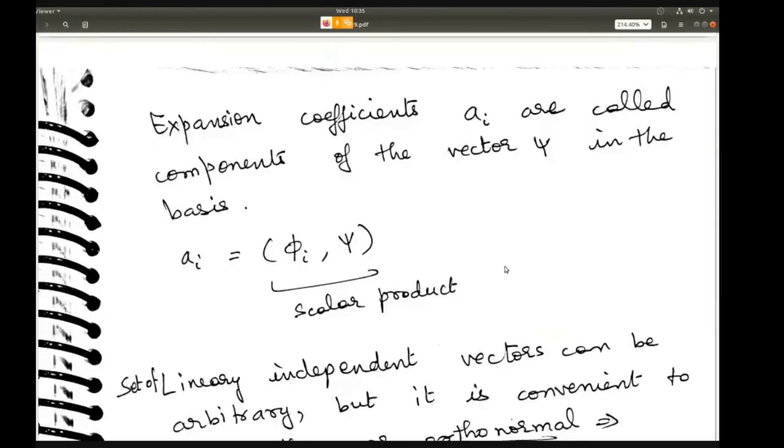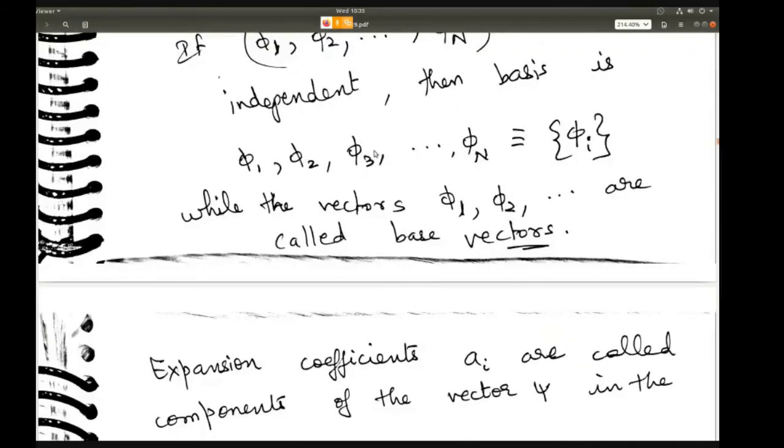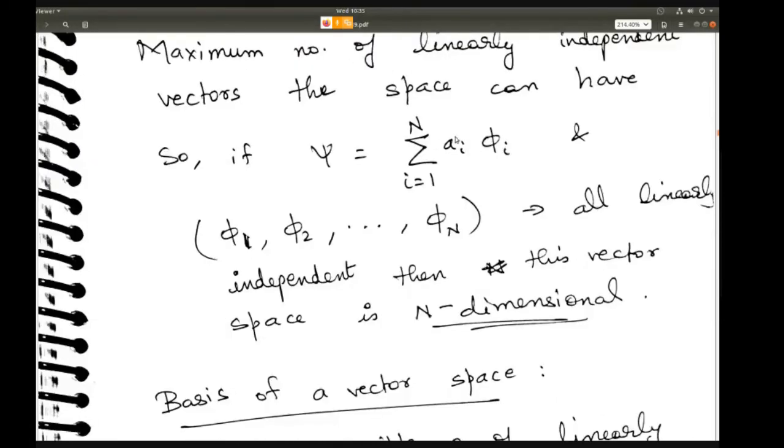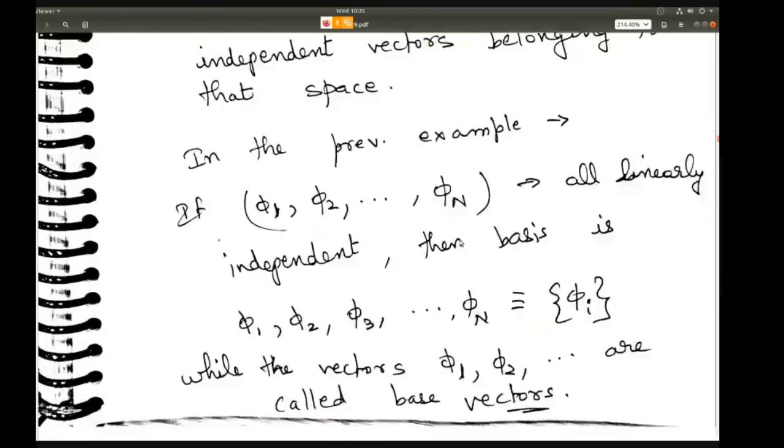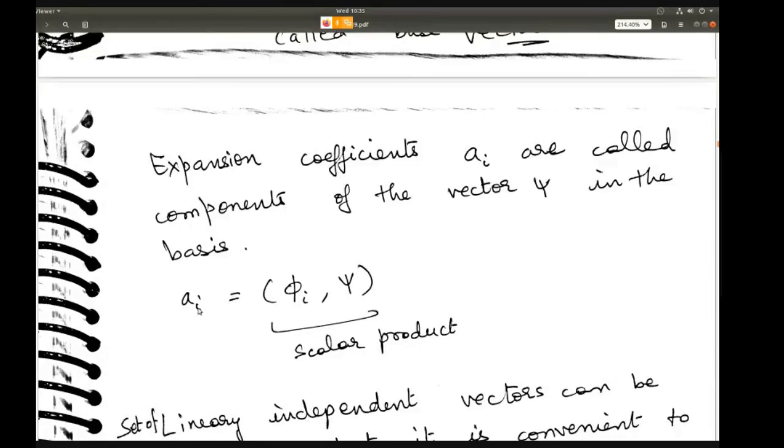Okay, so then what is the way to compute Ai? Any of these, we need to compute A1, A2, A3, etc., right here, all of these. So how can we compute that? We can do that by taking the scalar product with phi. If you want to compute A1, for example, we take the scalar product of phi1 and psi, then you will get A1. So that is how we do it.